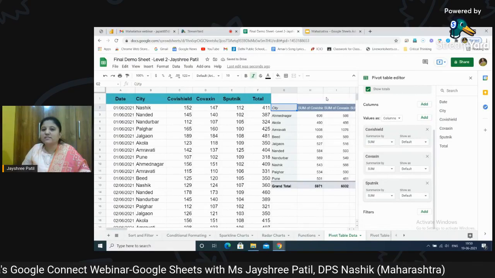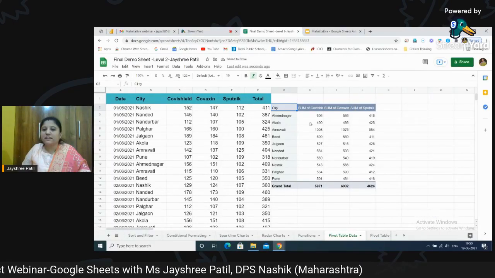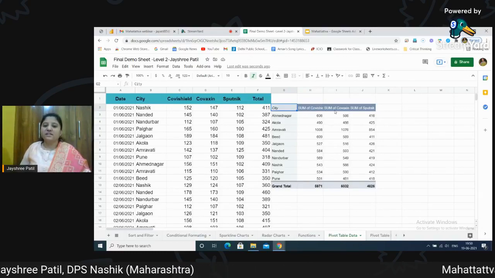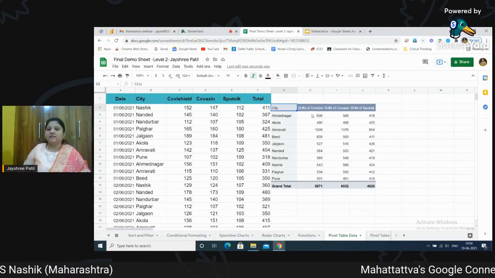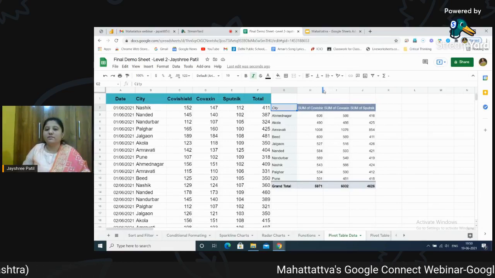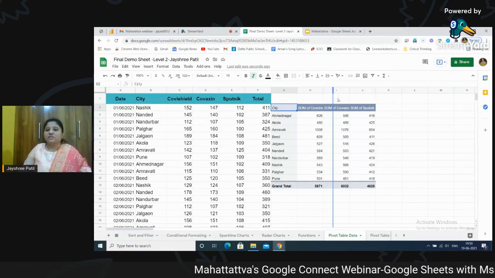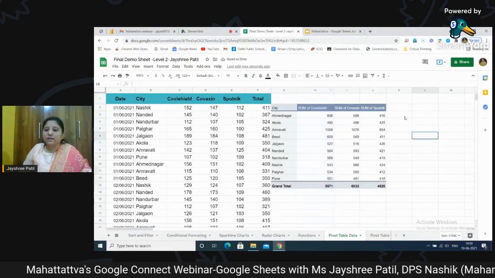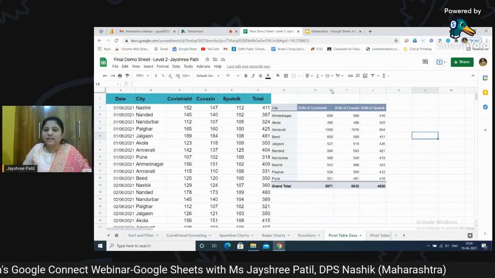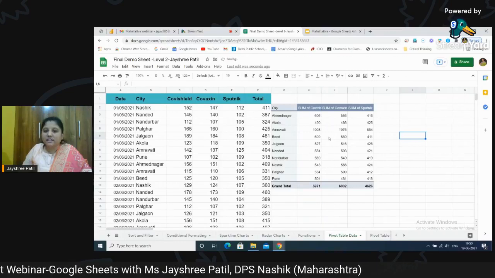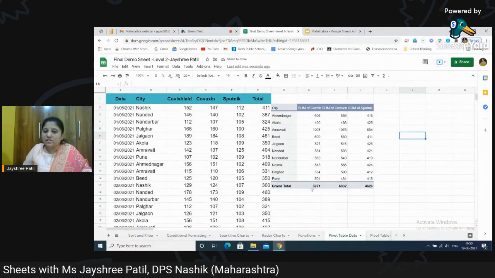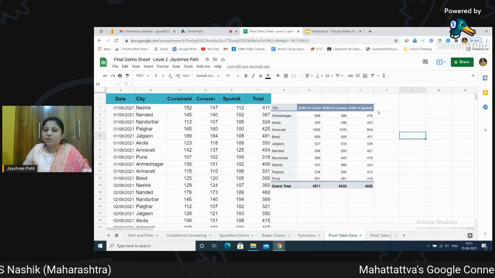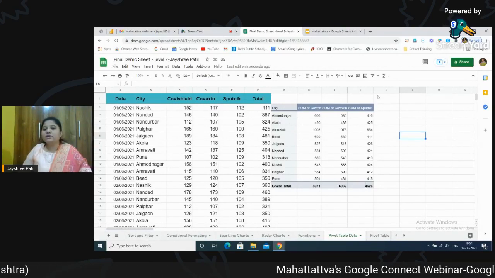Automatically it gives me the complete idea how much vaccination was done in Maharashtra for different cities, on different criteria, in different ways. It is already visible here, different vaccination types. If you can see this data clearly, it gives me the sum of the Covishield done in complete Maharashtra. Here it gives me for Covaxin, here it gives me for Sputnik.